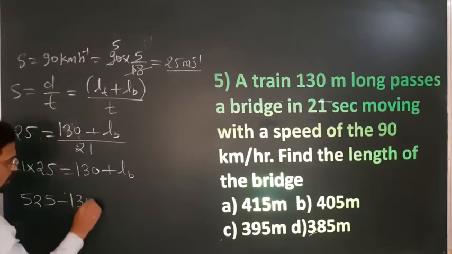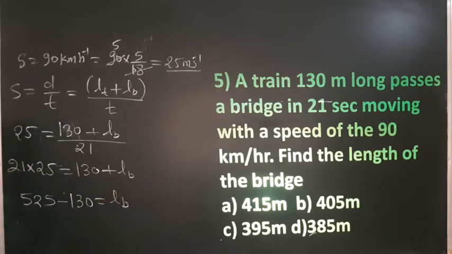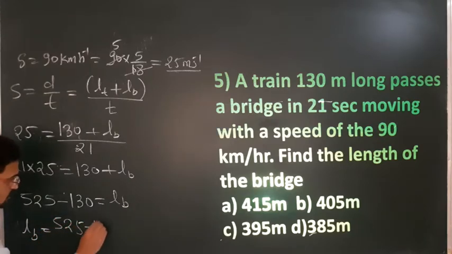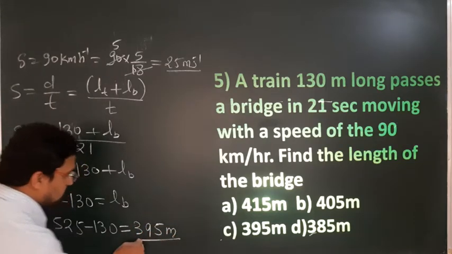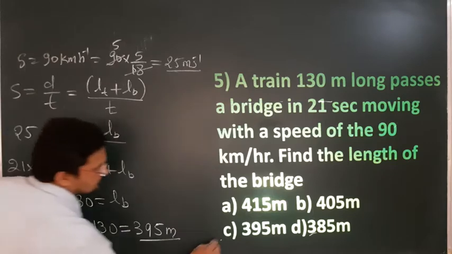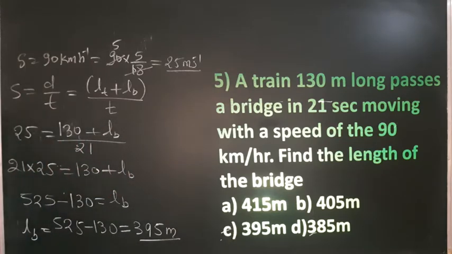And this minus 130 is equal to the length of the bridge. So the length of the bridge is 525 minus 130, which gives 395 meters. Solve this, you will get 395. Option C. Understood?